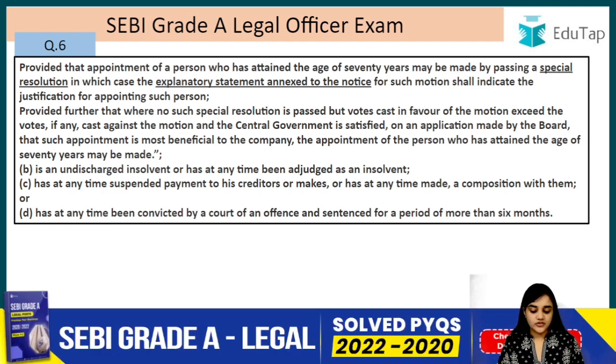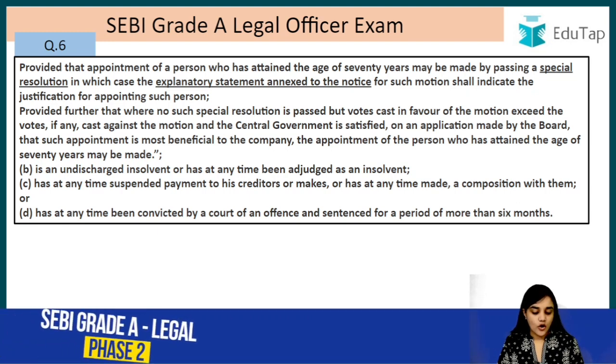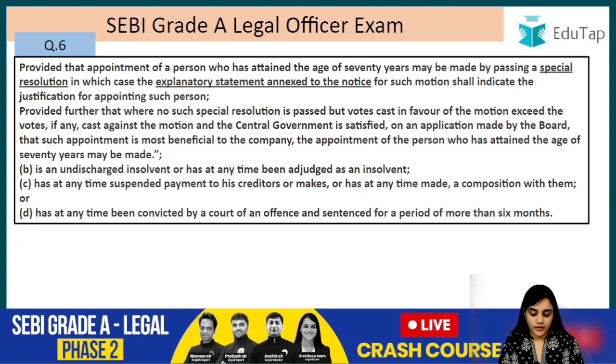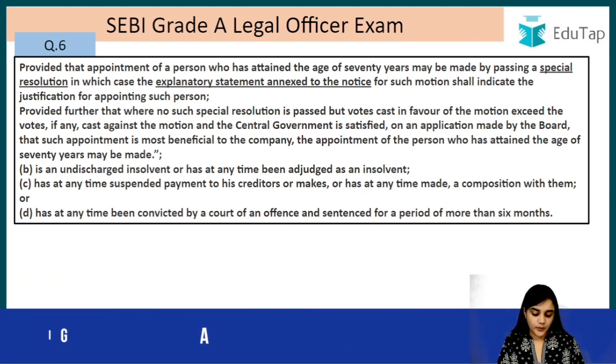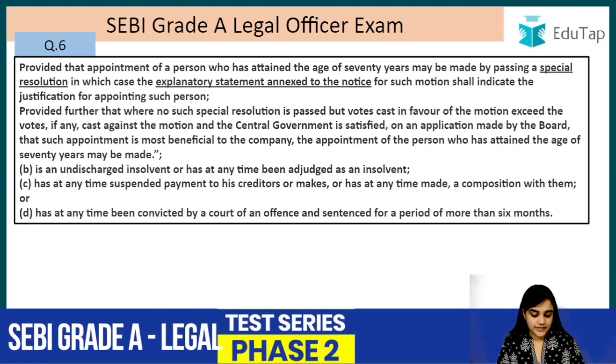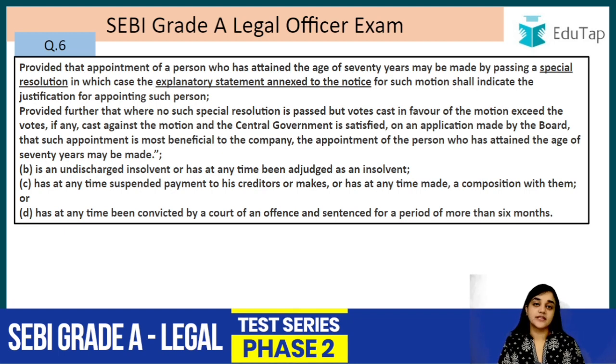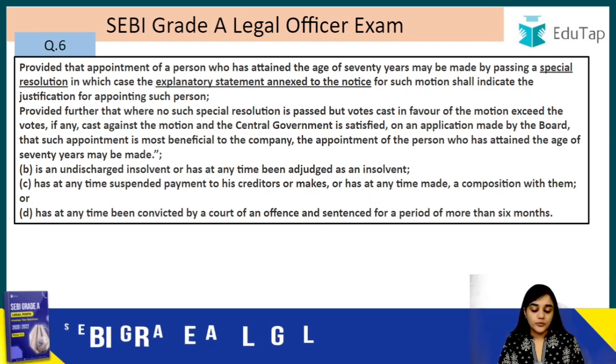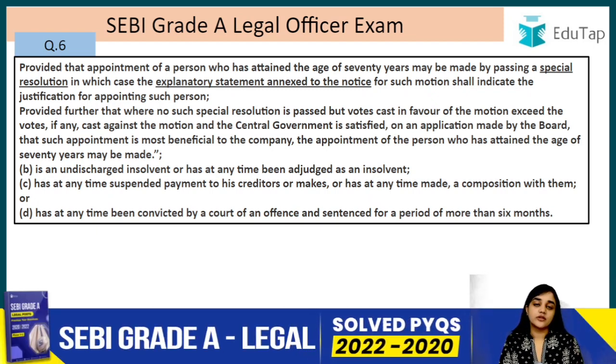Is an undischarged insolvent or has at any time been adjudged as an insolvent, has at any time suspended payments to his creditors, or makes or has at any time made a composition with them, or has at any time been convicted by a court of an offence and sentenced for a period of more than 6 months. So if he has been convicted and sentenced for more than 6 months, in that case he cannot become a director. So I hope you are clear with all these questions. Please make sure that you go through these questions and you read these sections, right?